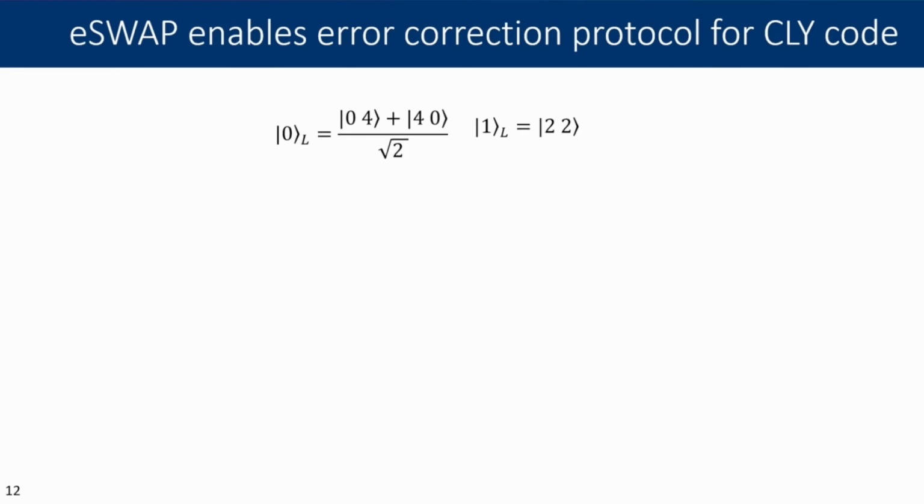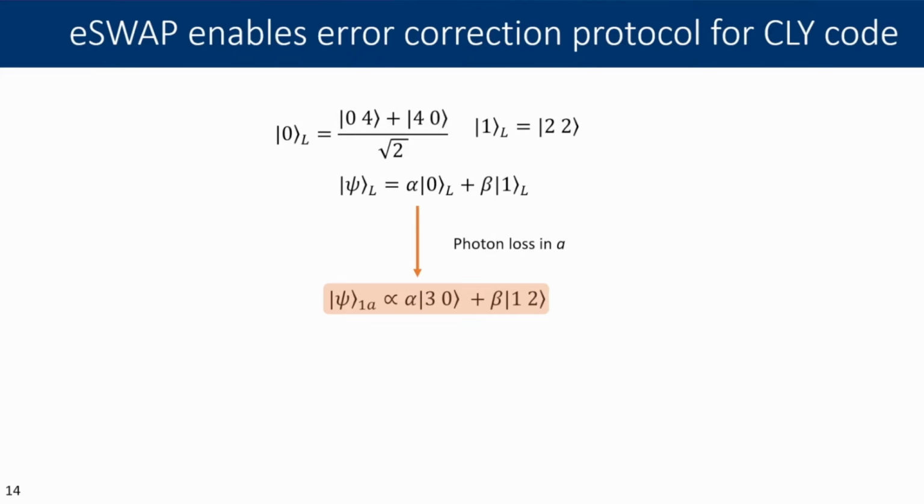And then interestingly, you can also use eSWAP to facilitate error correction. So I'd mentioned that one of the nice things about CLY is that it's natively error detectable and error correctable. So if you start off in a superposition of the two logical code words, and then you experience a photon loss in cavity A, you can then do a parity measurement on the state.